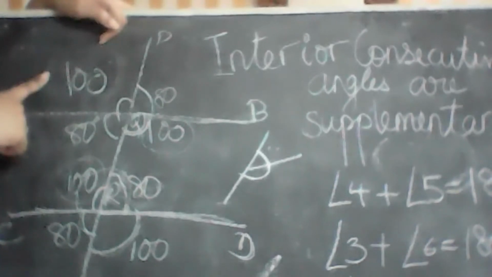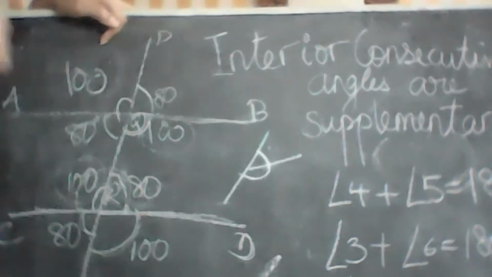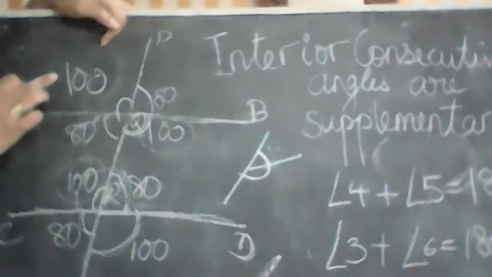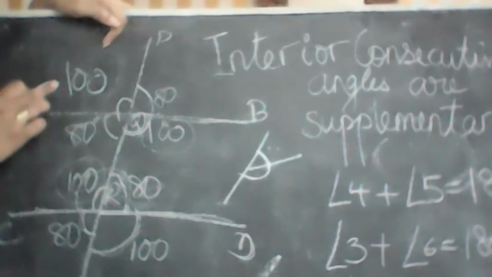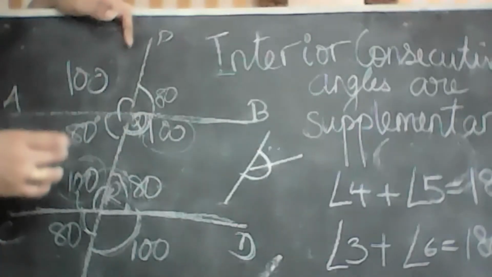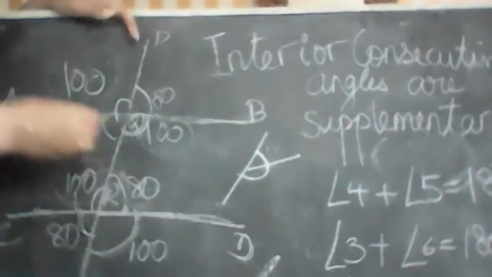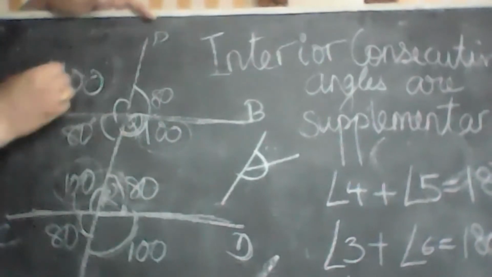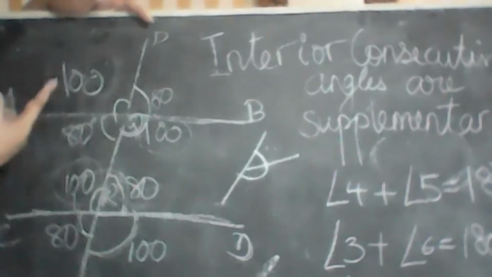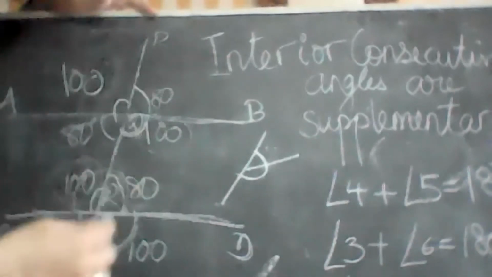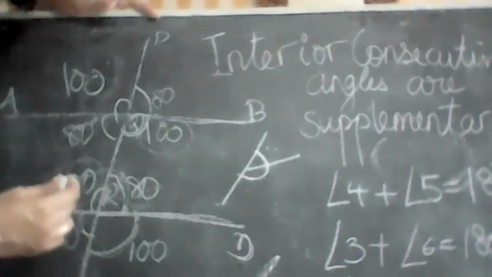One more reason. Other than supplementary and corresponding, give me one more reason why this is 100. Tanishka. Alternate exterior angle. Yes, alternate exterior angle. Ma'am, there are 4 reasons. Yes, tell me all the 4, Tanishka. Come on, tell me all the 4.